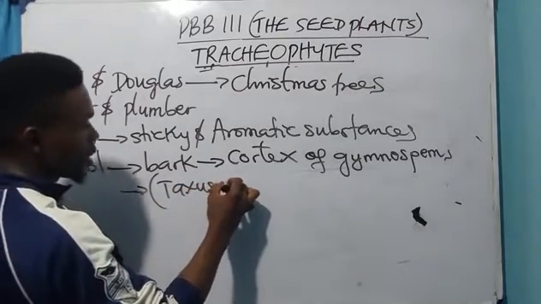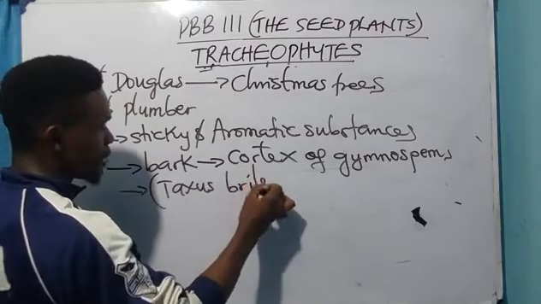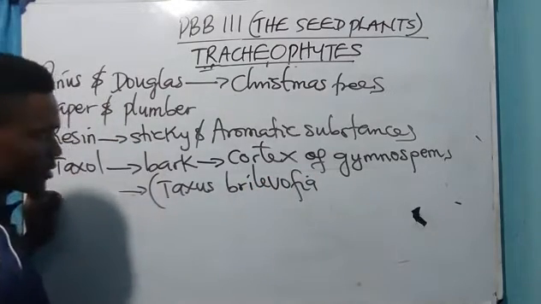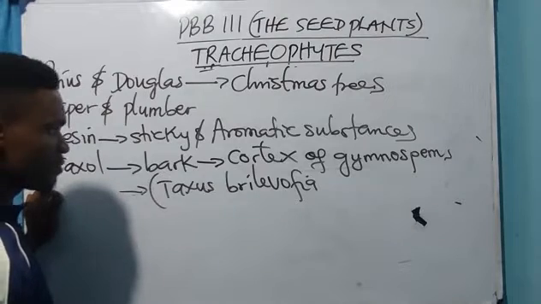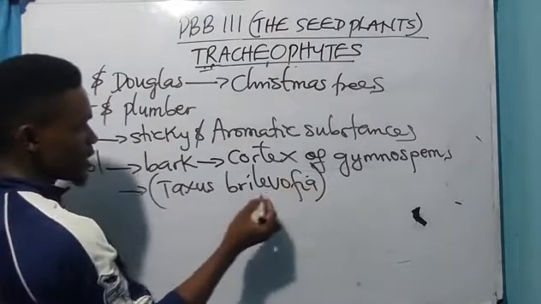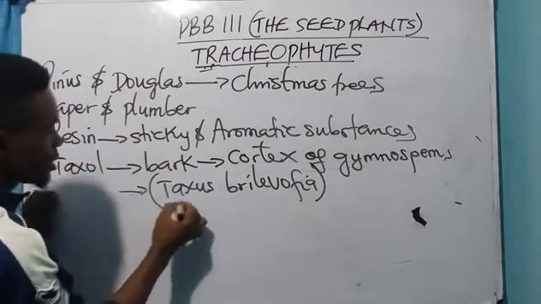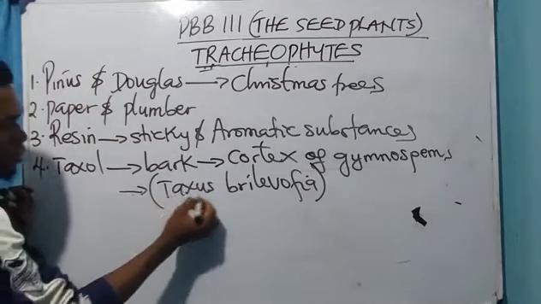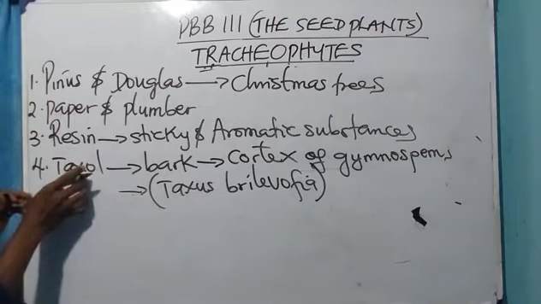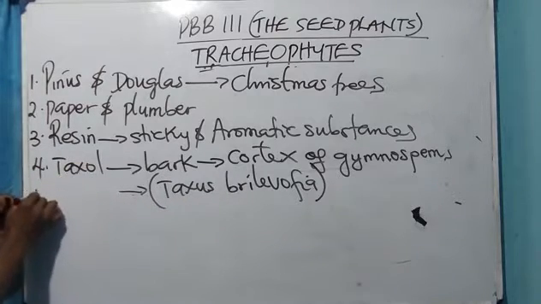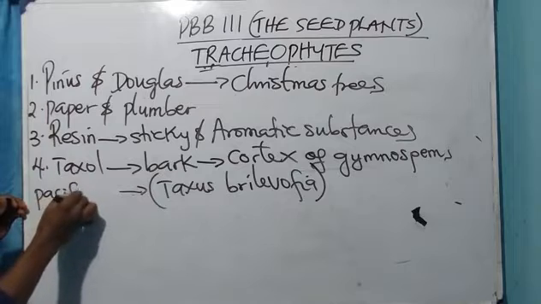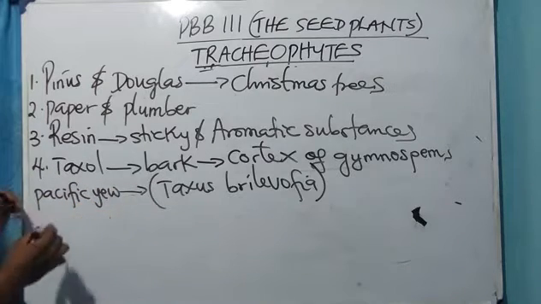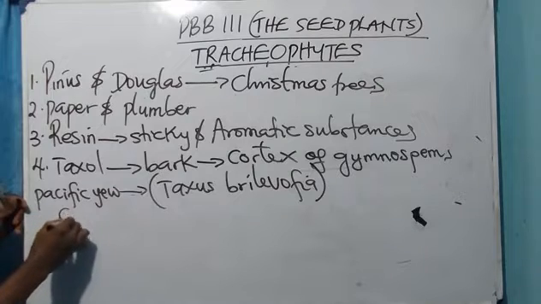Taxus brevifolia. Is that not correct? I'm not sure of the spelling, but the specific name is Taxus. Now this taxol is called what? A Pacific yew. Pacific what? Yew. It is used in the treatment of what?